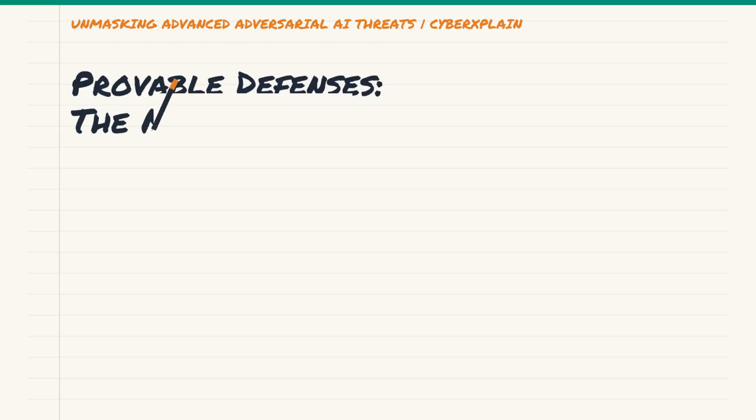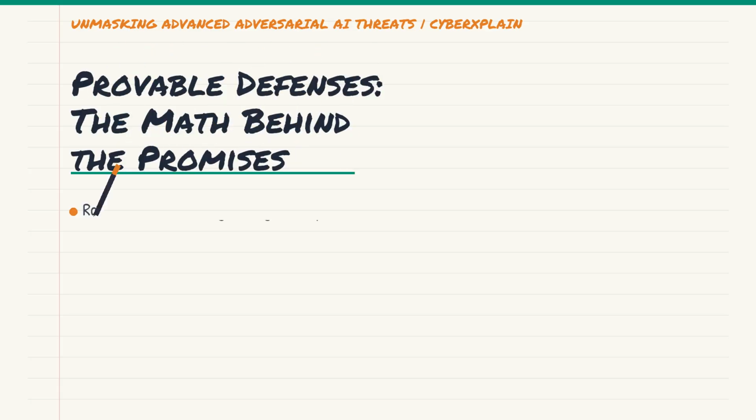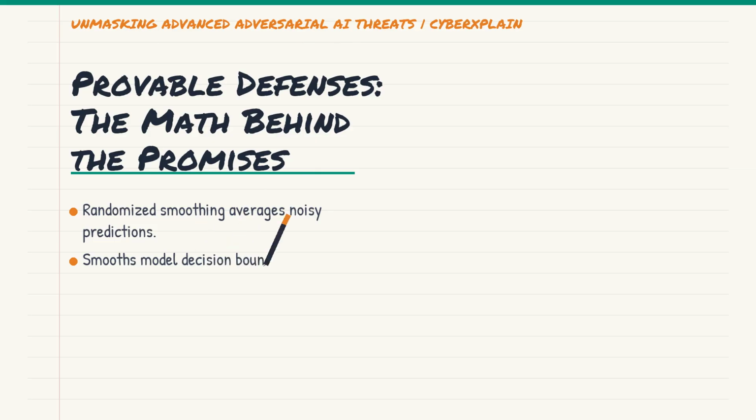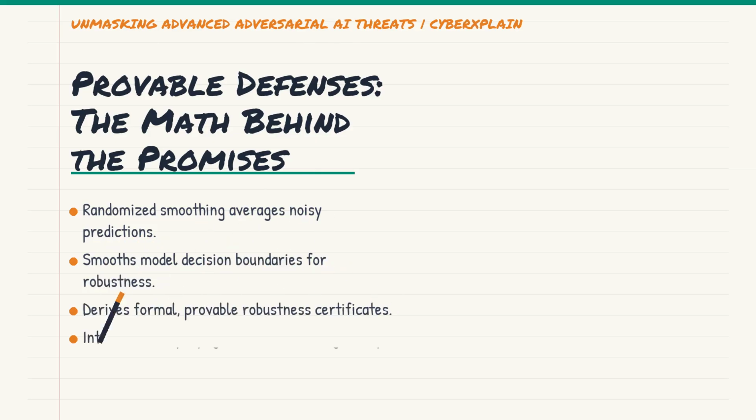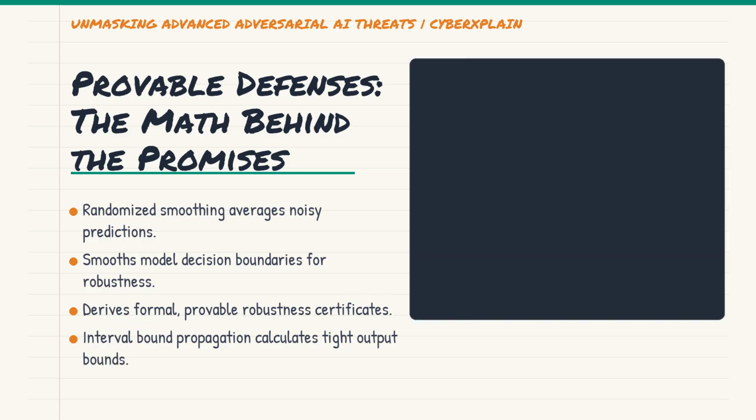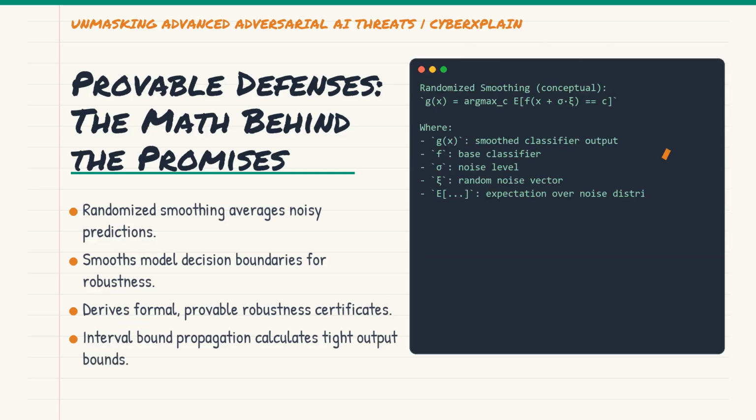How do we achieve these mathematical guarantees? Techniques like randomized smoothing are at the forefront. The idea is to add random noise to an input and then average the predictions over many noisy versions. This process effectively smooths the decision boundary of the model, making it less susceptible to small, targeted perturbations.